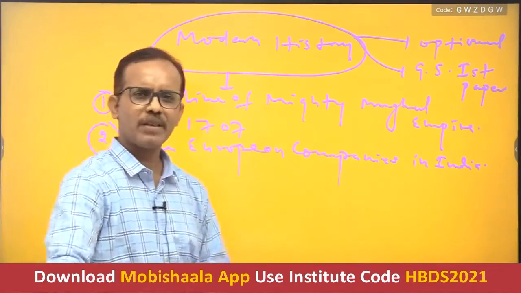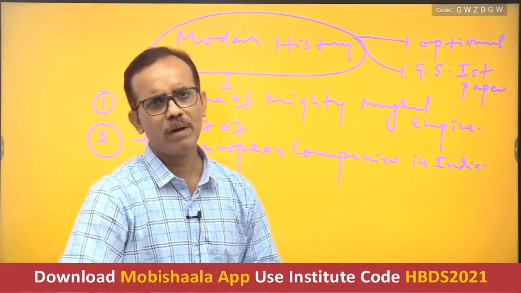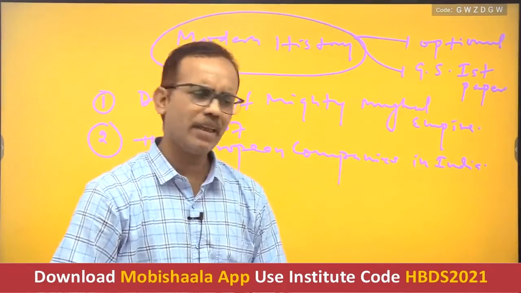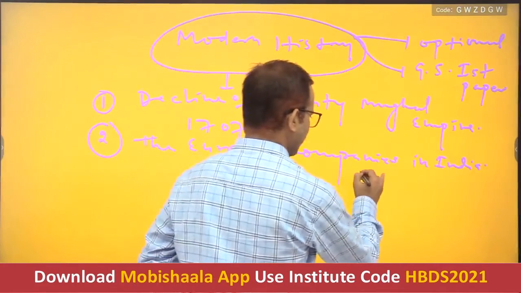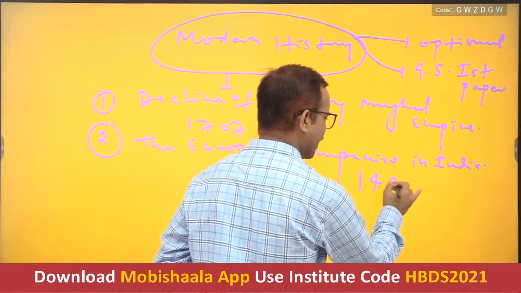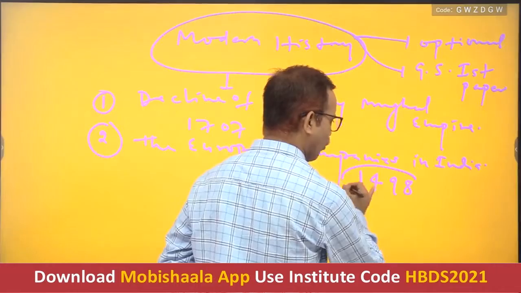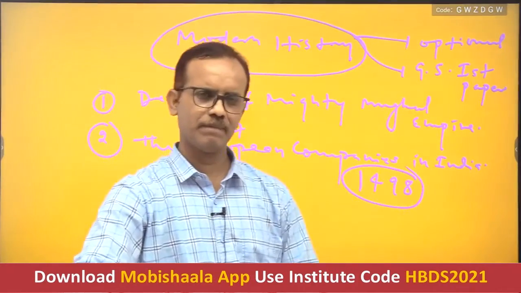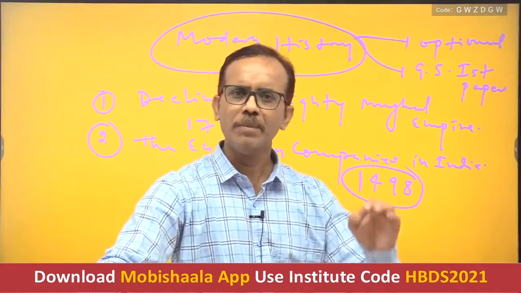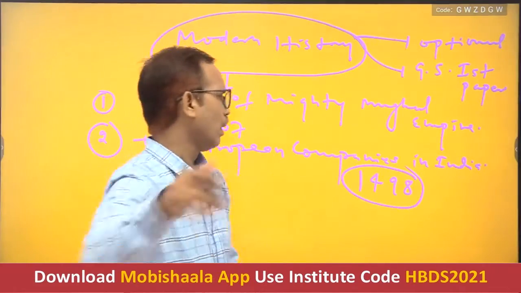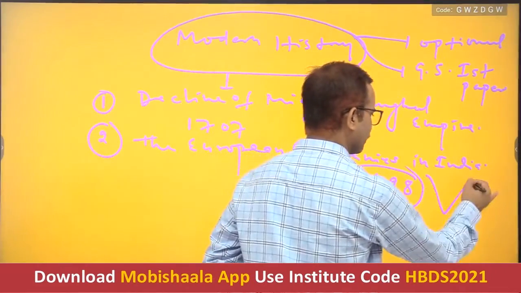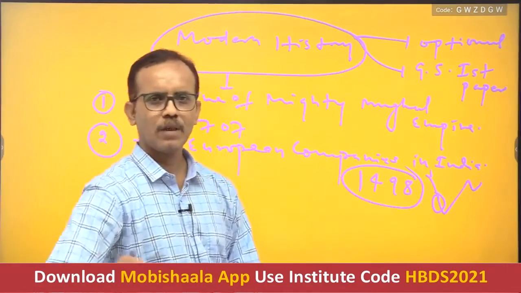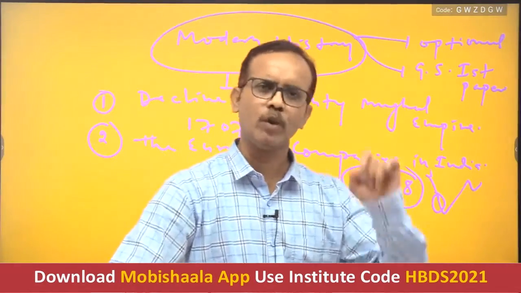In this topic, you have to study that since 1498, when Vasco da Gama, a Portuguese traveler, landed on the coast of Malabar, to get spices to be sold in Europe.